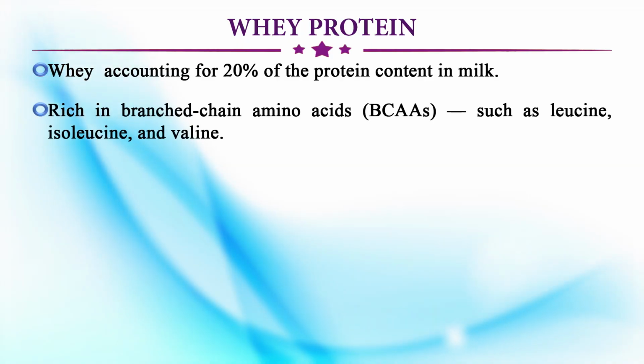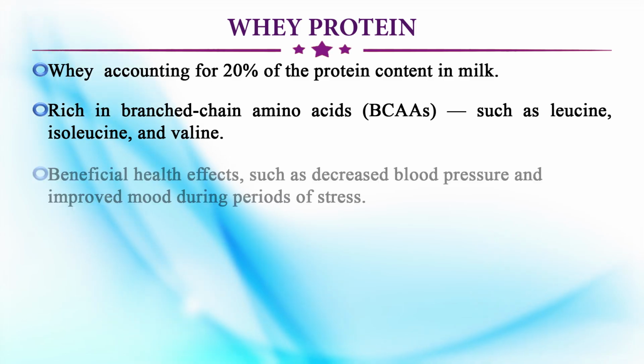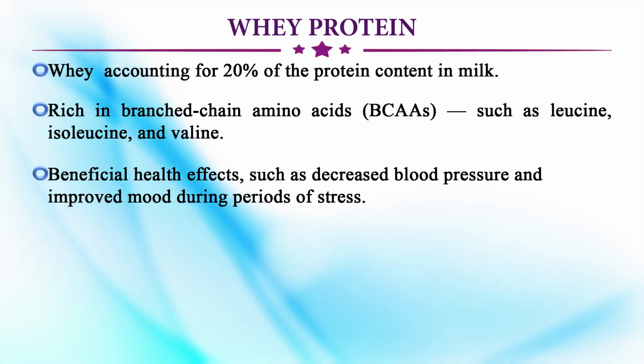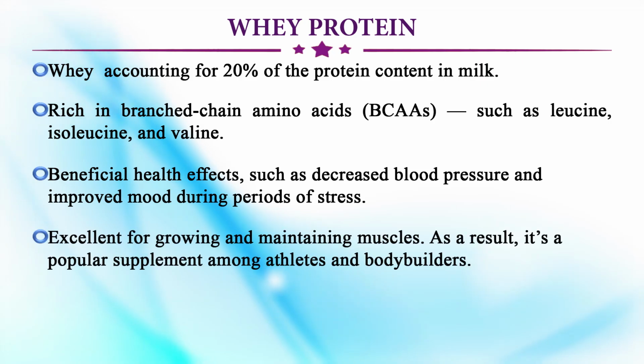They are rich in branched-chain amino acids such as leucine, isoleucine and valine, and they have beneficial health aspects, such as decreasing blood pressure and improving mood during periods of stress. They are excellent for growing and maintaining muscle. It is a popular supplement among athletes and bodybuilders.